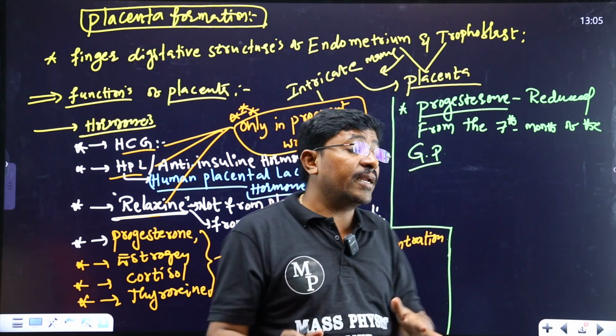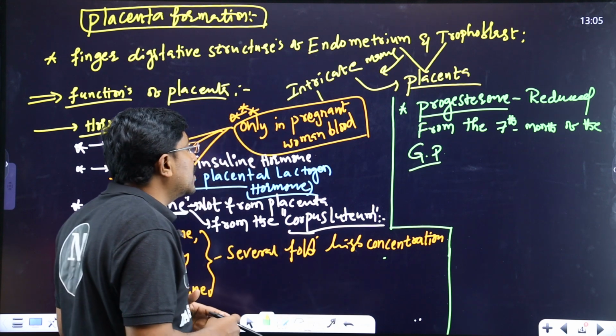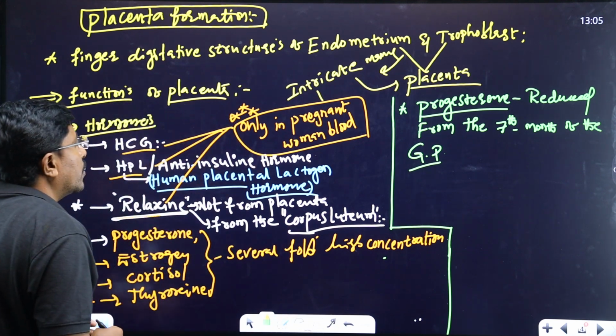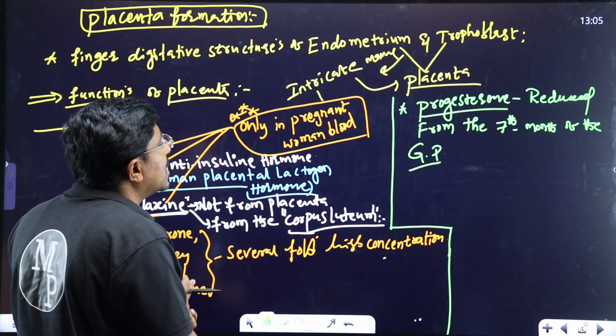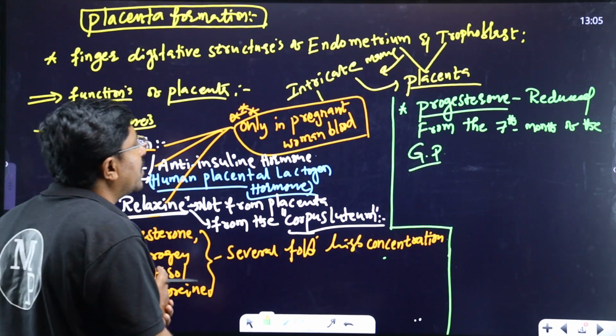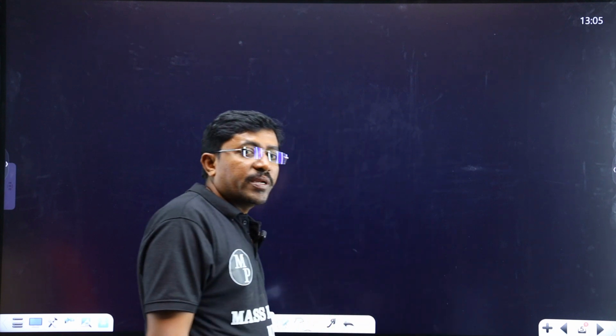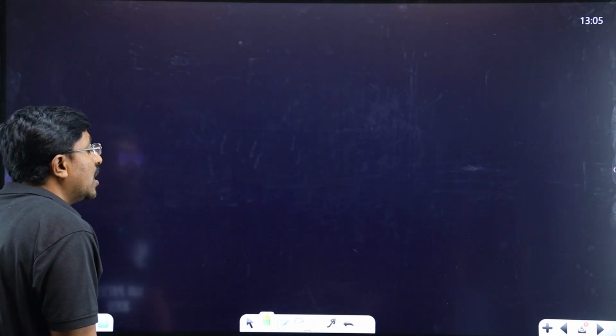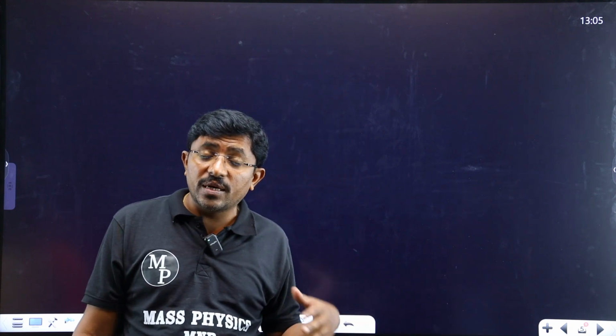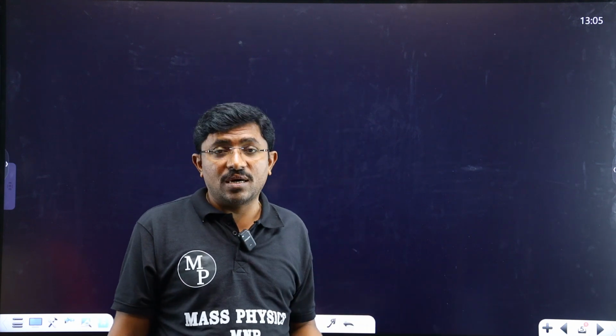It is very clear information regarding the progesterone hormone. So these are the placenta functions. And after that, we'll discuss the gestation period, 9 months duration. In which month of the gestation period, what type of events occur in the embryonic development? We'll discuss the events.